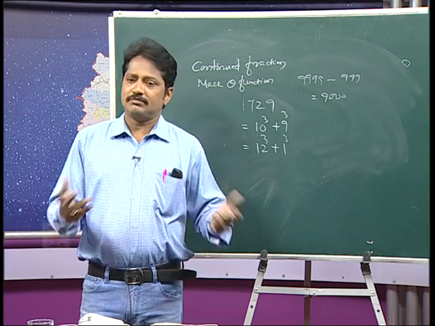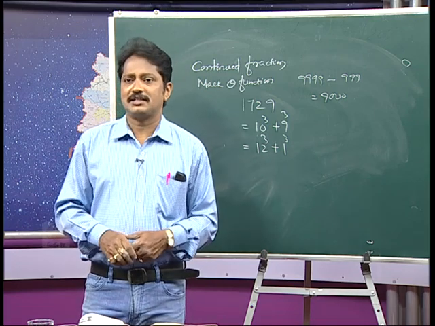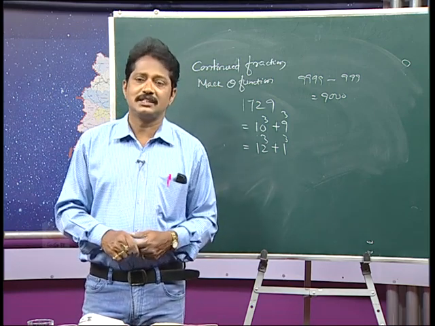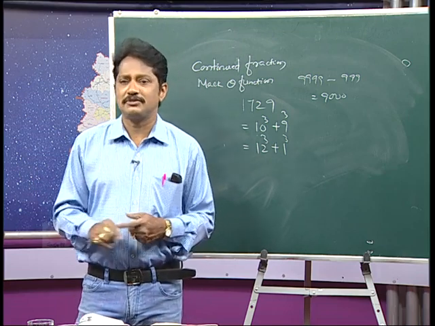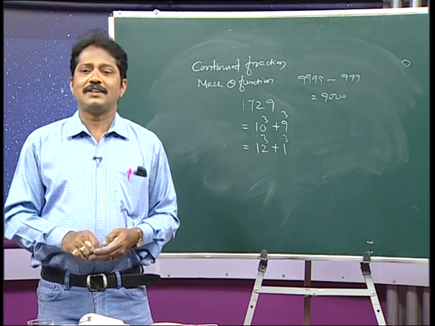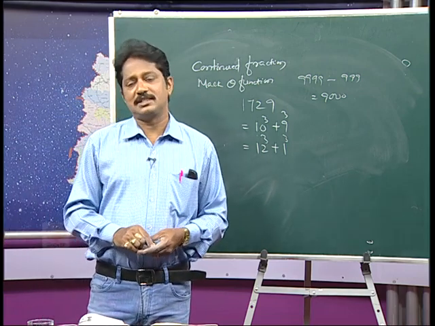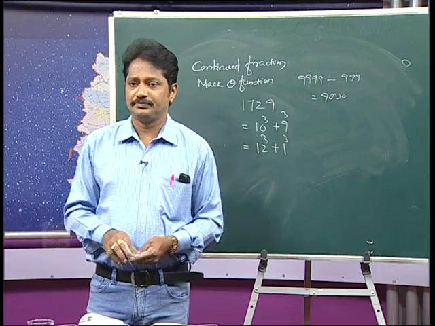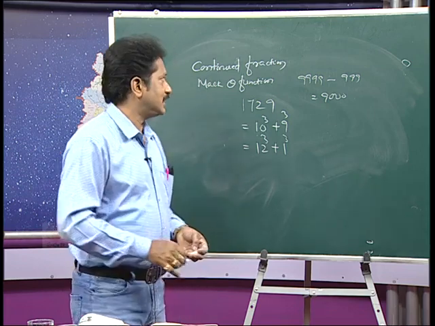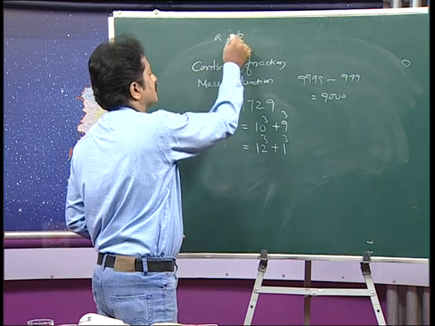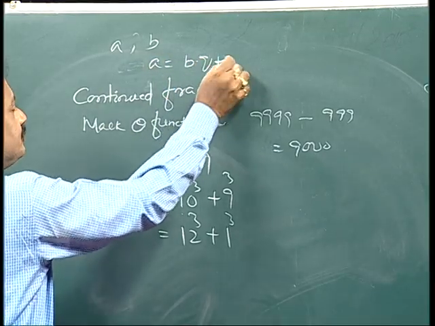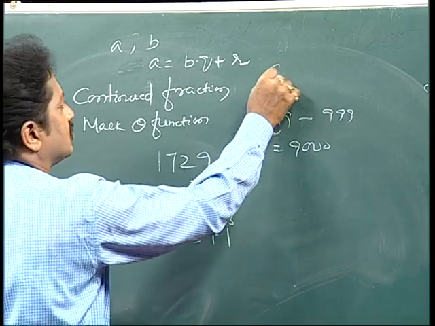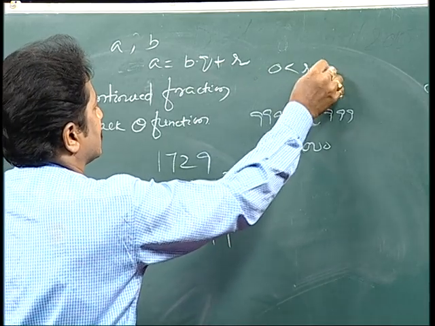And there is development in other branches. In the number system, we call it Euclid's lemma. You know that in the 10th class textbook, in the chapter on real numbers, we gave Euclid's lemma. If a and b are two numbers, then a is equal to b into q plus r, where 0 is less than or equal to r, which is less than b.